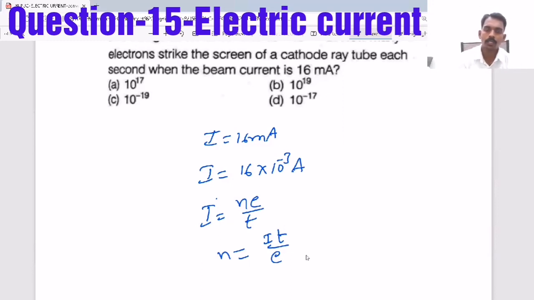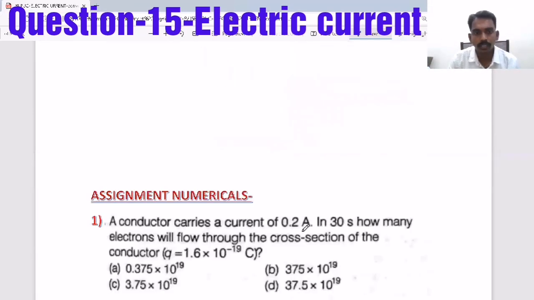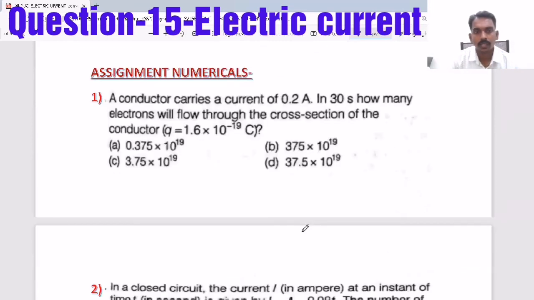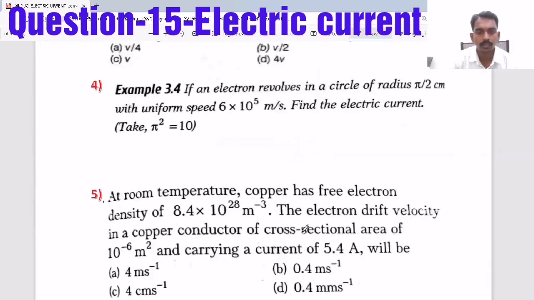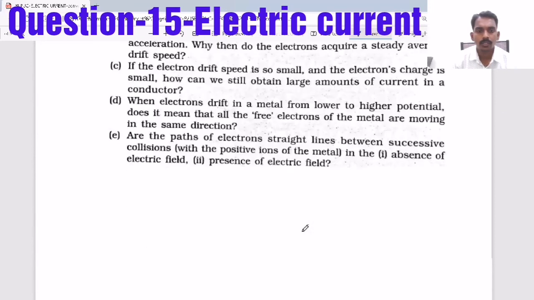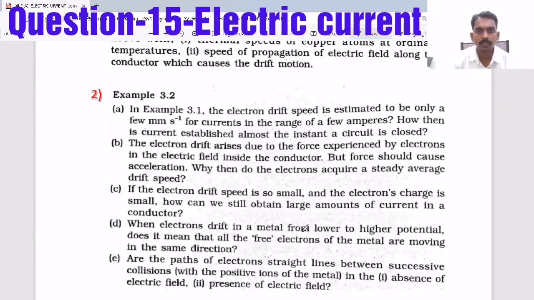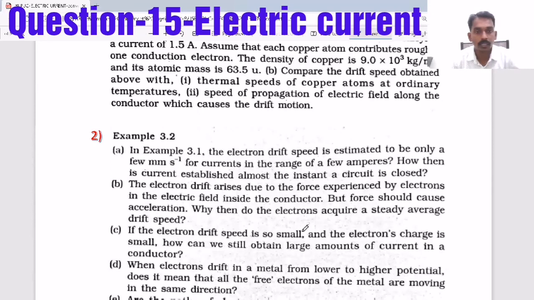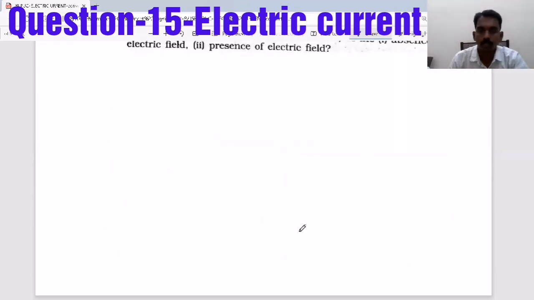Based on this simple formula, you will get the answer. So, it's all about simple things: what is electric current, what is the electric current in a conductor, a conducting wire, and how it depends on number density, drift velocity, all those things. Based on the same thing, I have given assignment questions, so please try to do them. Then you will get the idea. Then there are a few questions based on the same concept in NCERT also. 2 questions I have given, those also please try to do.